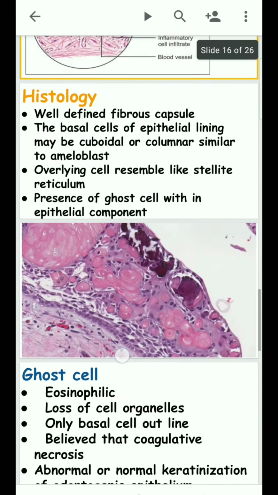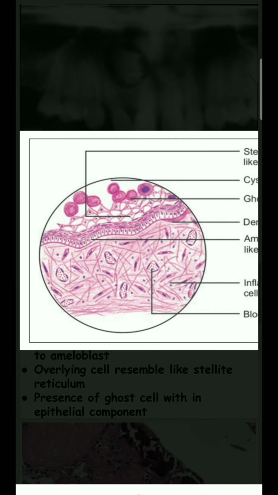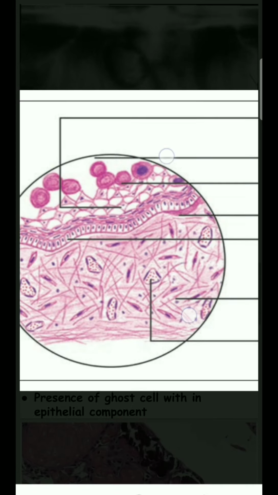What is the inductive effect? The ameloblast cells get stimulated by dentin forming cells. These dentin forming cells stimulate the ameloblasts, leading to the formation of enamel. At the same time, these ameloblast cells stimulate the dentin forming cells, leading to the formation of dentin.